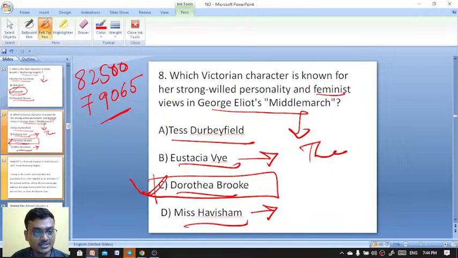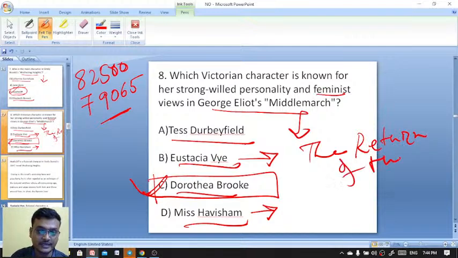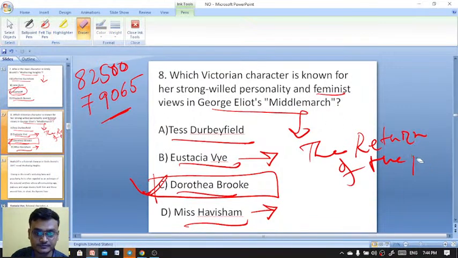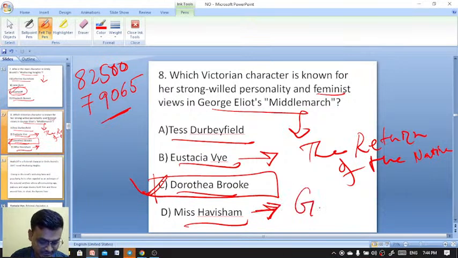So here Eustacia Vye is actually a character from The Return of the Native, who married Clym. And Miss Havisham is a character from Great Expectations. Exactly. No, no, no, it's Great Expectations. Exactly.